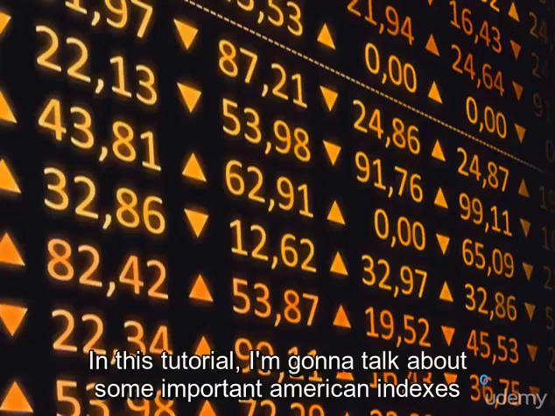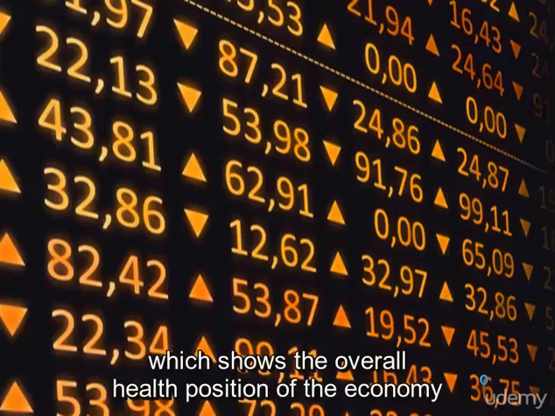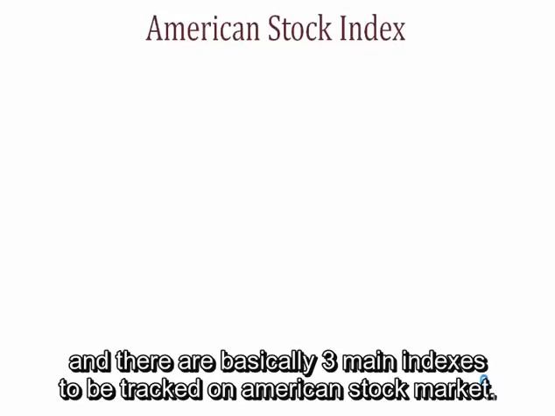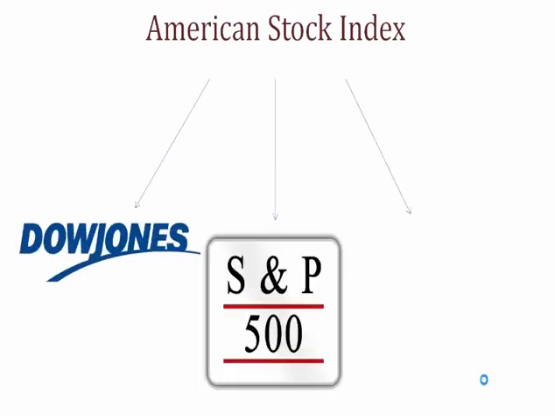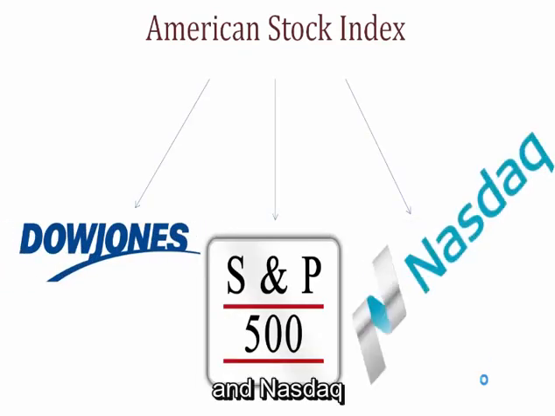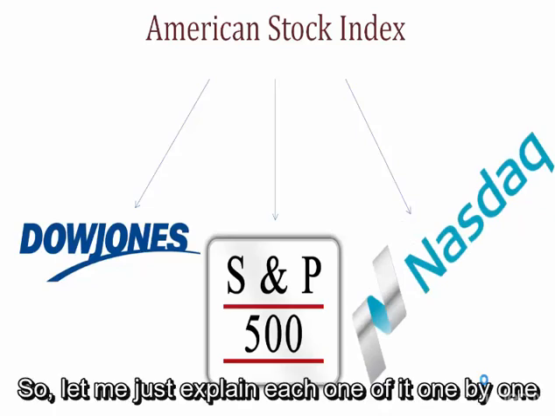In this tutorial, I'm going to talk about some important American indexes which show the overall health position of the economy. And there are basically three main indexes to be tracked on the American stock market, and these are Dow Jones, S&P 500 and Nasdaq. So let me just explain each one of them one by one. First one is Dow Jones.